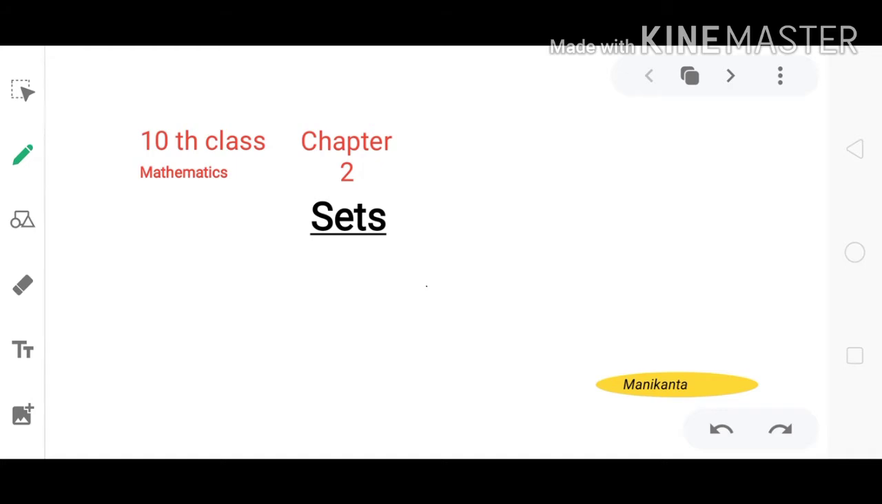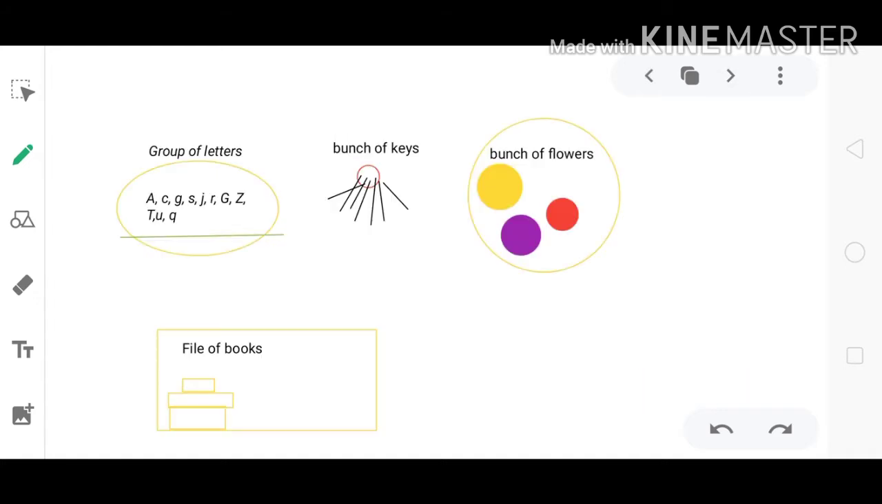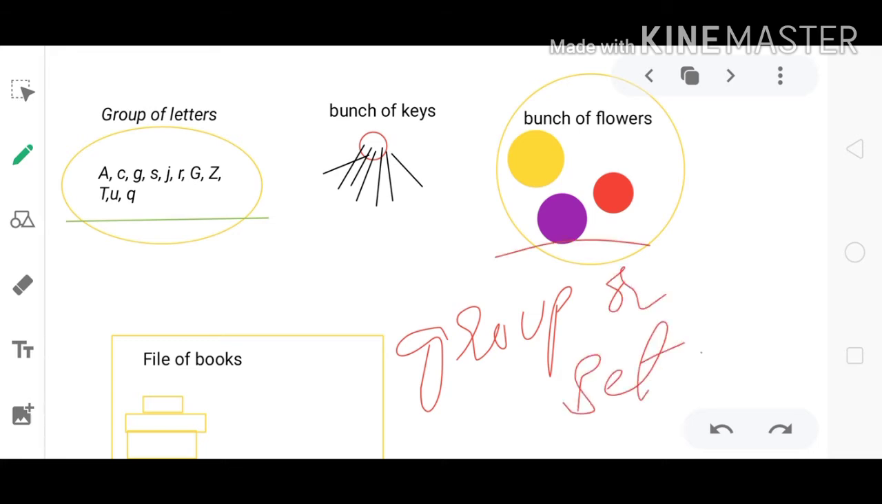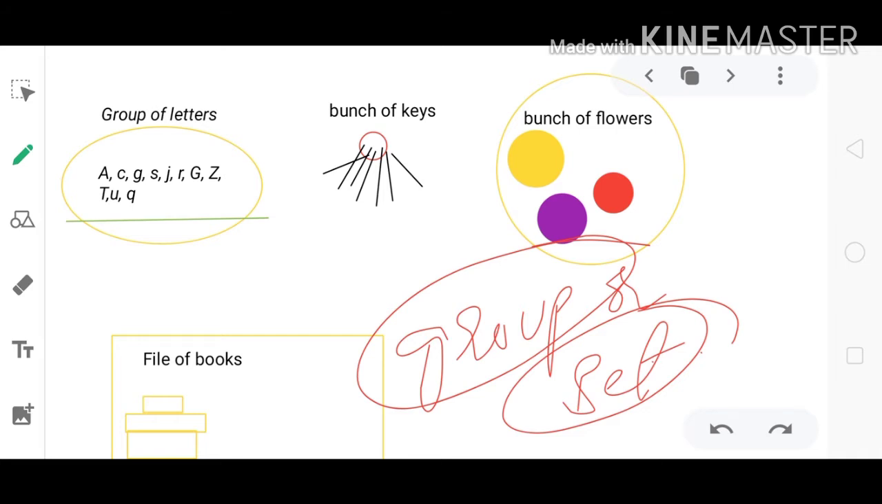Okay, an interesting topic. Moving to the topic. First of all, students, observe all these things. Here, a group of letters, a bunch of keys, a bunch of flowers, and a file of books. The one thing that can be seen common is that everything is in the form of a group or set. So that's our topic today.